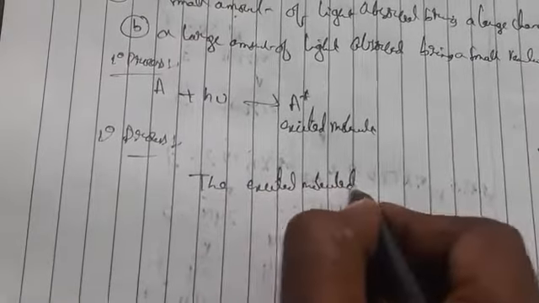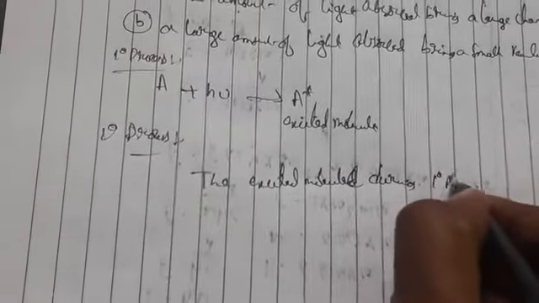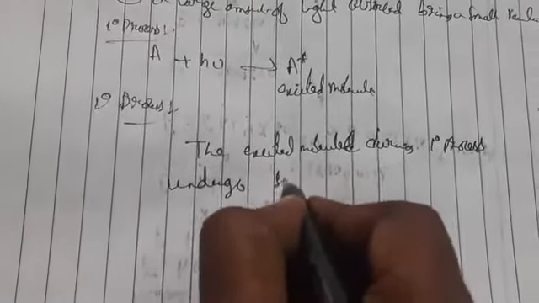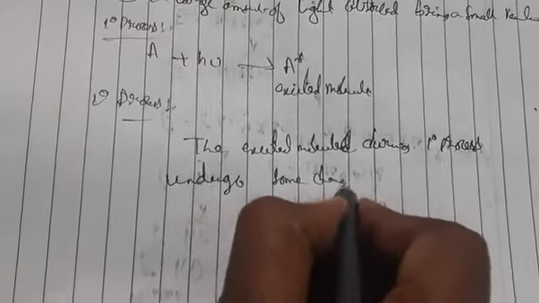Okay, coming to the secondary process, what happens? The excited molecule from the primary process may undergo some changes due to reaction. What are the changes?